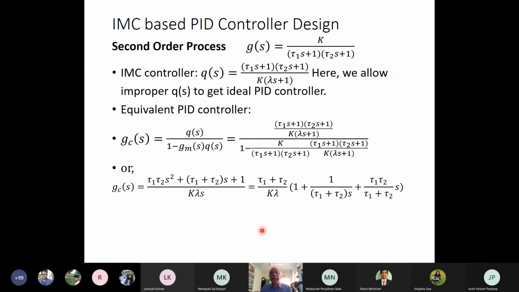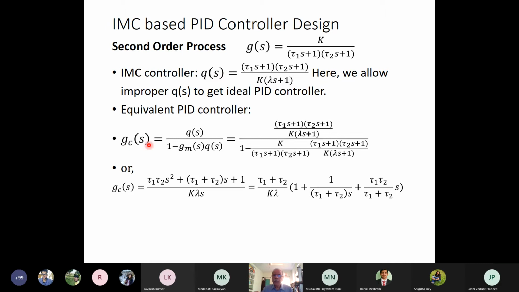If I take a second order process, let's say, then in the IMC controller, Q(s) is equal to tau 1 s plus 1 times tau 2 s plus 1 over k into lambda s plus 1. Here we have not taken lambda s plus 1 squared. If I had taken lambda s plus 1 squared, then it would become semi-proper. Normally, if I use an IMC controller, it should have been lambda s plus 1 squared. But our objective is to convert to a PID controller. So what we have done is we allow Q(s) to become an improper controller. So we have taken lambda s plus 1 so that we get an ideal PID controller.